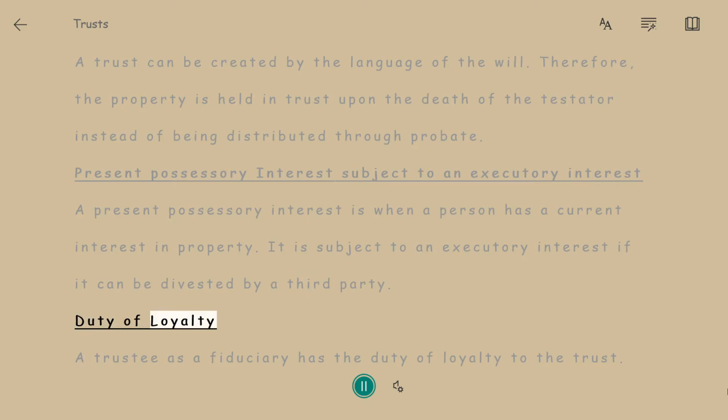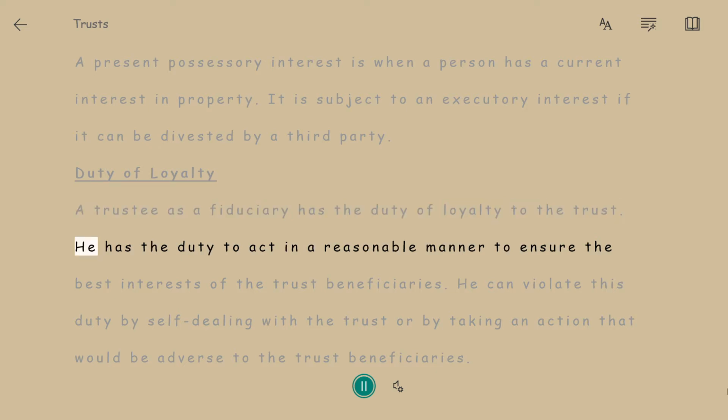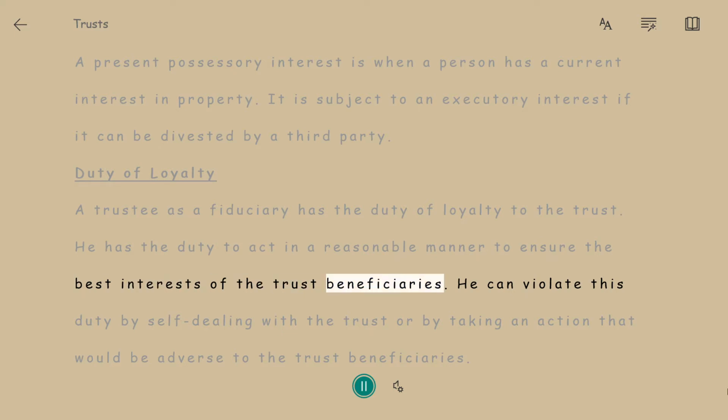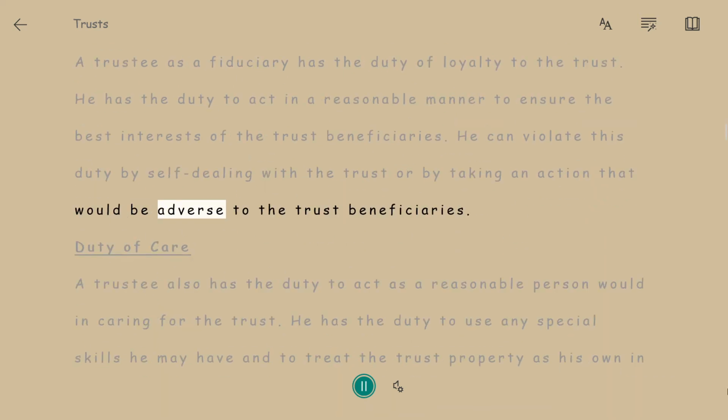Duty of loyalty. A trustee as a fiduciary has the duty of loyalty to the trust. He has the duty to act in a reasonable manner to ensure the best interests of the trust beneficiaries. He can violate this duty by self-dealing with the trust or by taking an action that would be adverse to the trust beneficiaries.